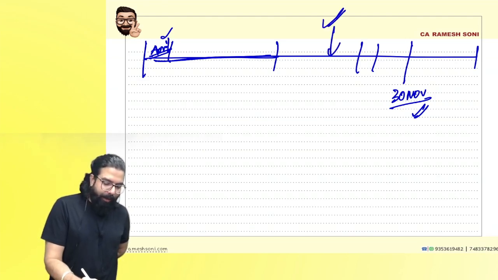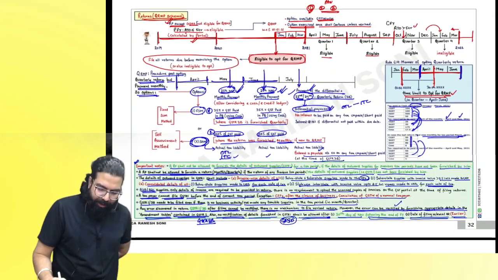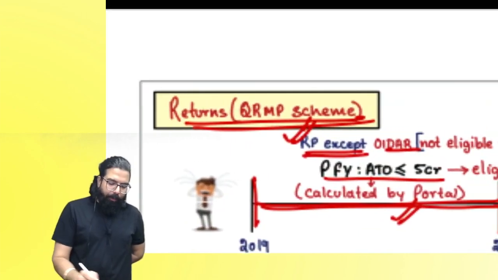This is the last date. Sir, if the annual return was not filed here, you filed here, then 30th November. Are we all clear with this point? Congratulations, people. We are done with your return.